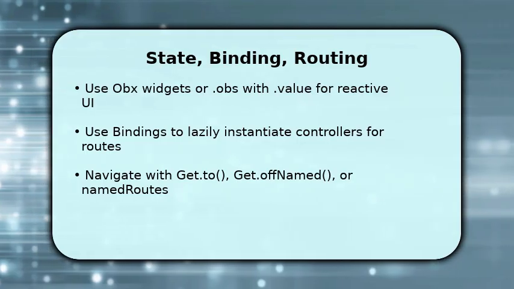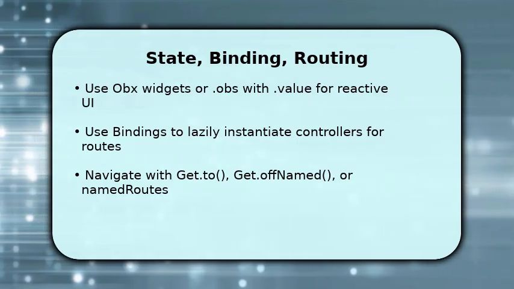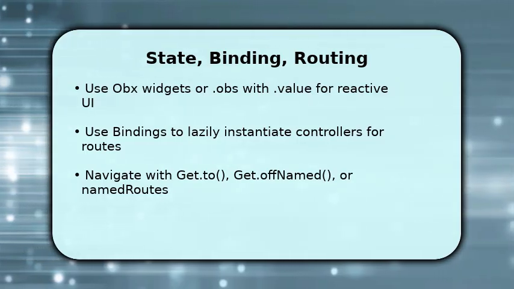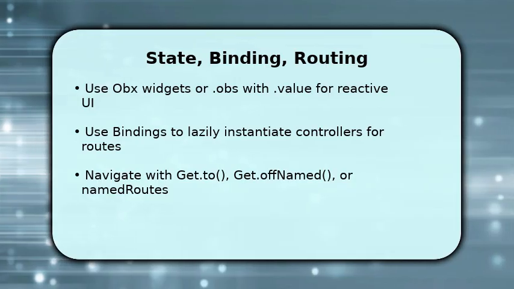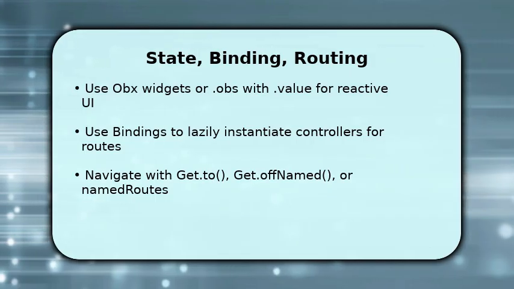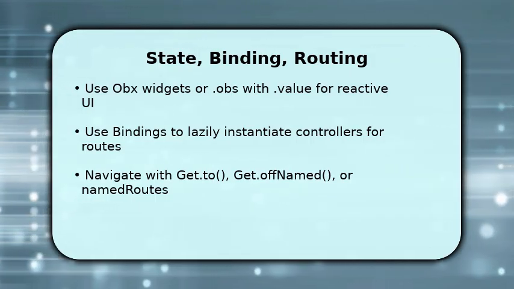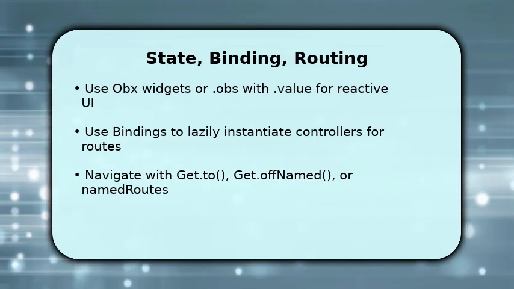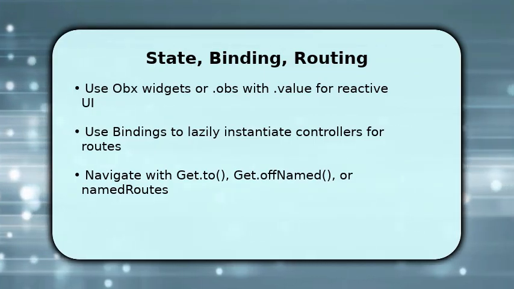Once done, organize by creating Bindings classes that call Get.lazyPut or Get.put for each route to decouple creation from UI. For navigation, call Get.to for push, Get.offNamed to replace, or Get.toNamed with parameters. This removes context usage and simplifies deep linking.